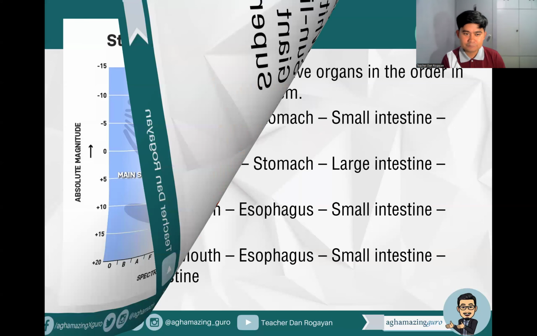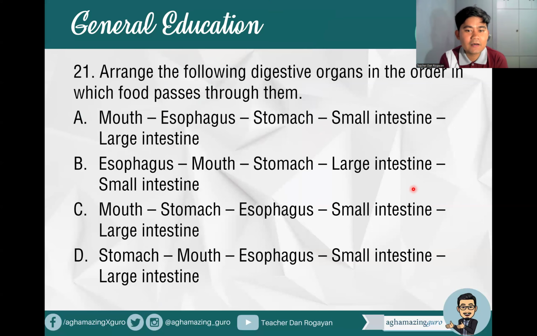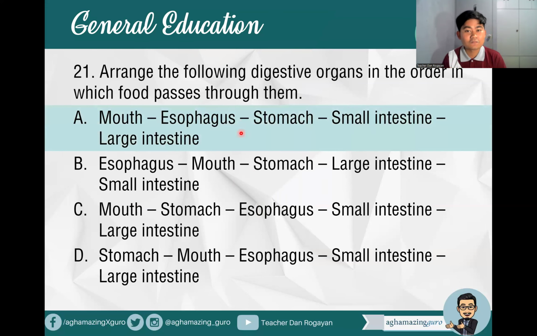Okay? So next, number 21. Arrange the following digestive organs in the order in which food passes through them. We have terms: mouth, esophagus, stomach, small intestine, large intestine. So what do you think is the arrangement? What is the first? Of course, we know, mouth. What comes next after the mouth? Stomach right away? No. It's the esophagus. Remember that, right? So mouth, followed by esophagus, then the stomach, the small intestine, and the large intestine.